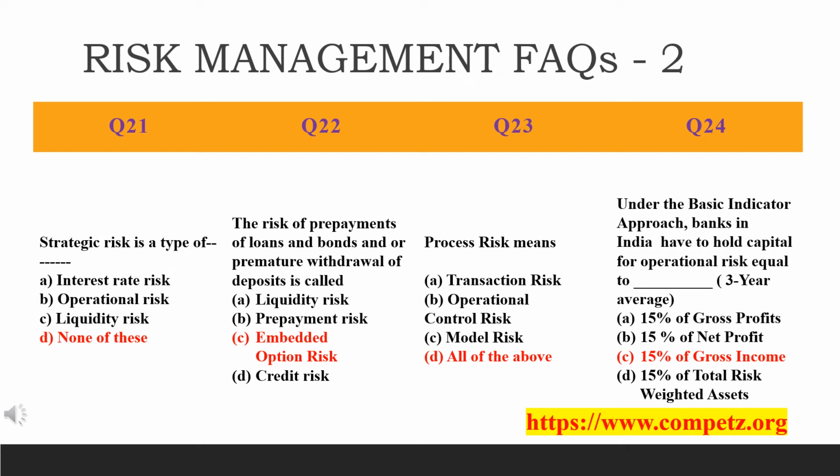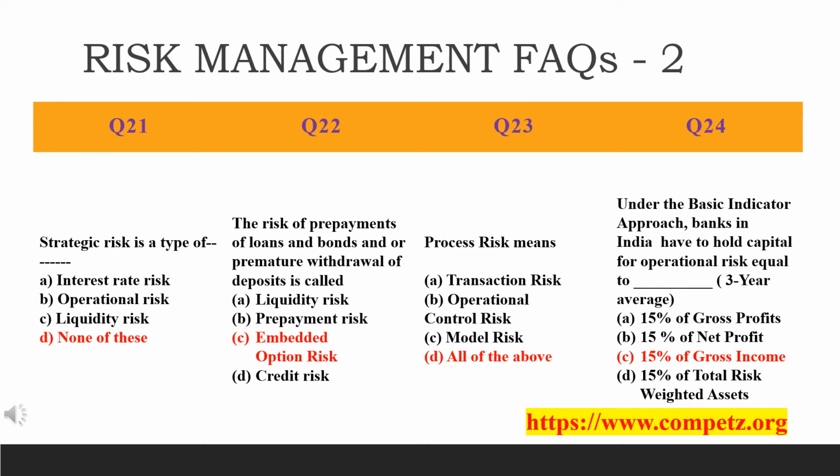The risk of prepayments of loans and bonds and or premature withdrawal of deposits is called dash. I will repeat once again, then I will explain. The risk of prepayments of loans and bonds and or premature withdrawal of deposits is called dash. There are four options given: the first is liquidity risk, prepayment risk, embedded option risk and credit risk. So what is the answer? The answer will be embedded option risk.